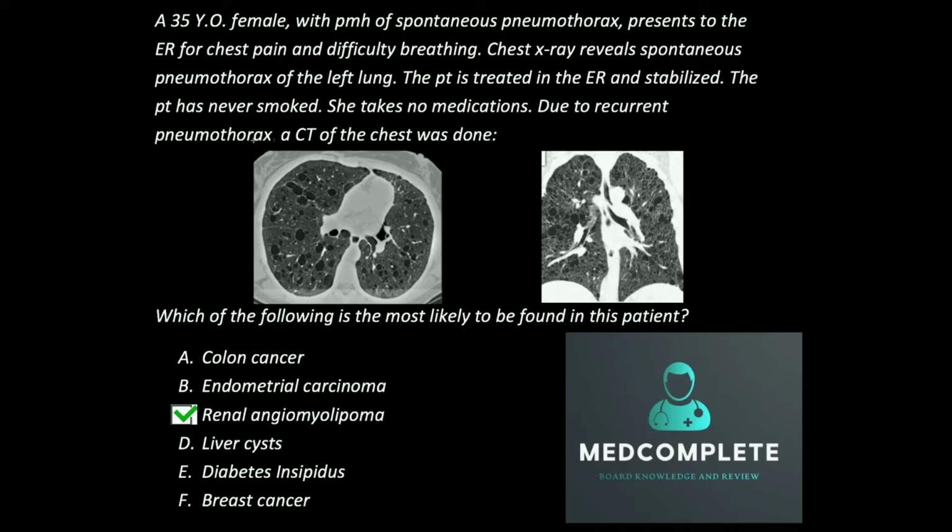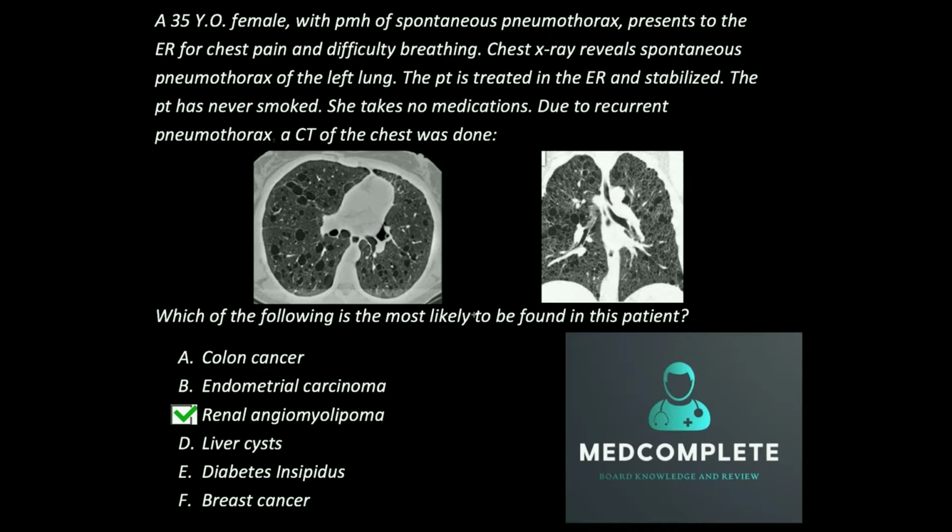So the answer to the previous question we posted regarding our 35-year-old female with multiple pneumothoraces is C. Renal angiomyolipomas are the most likely thing to be seen in this patient. This is a hard question, and it's one of the questions that people who score the highest on the medical board or USMLEs are usually going to get right. You need to know a lot of pieces of information here to get this question correct.